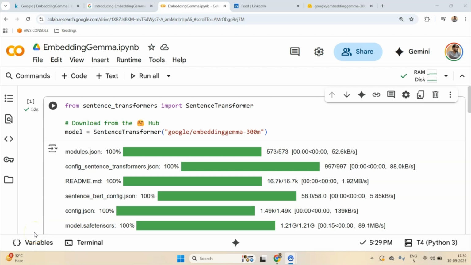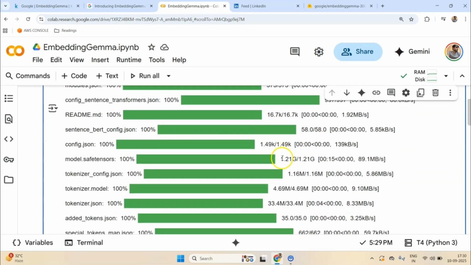So recently Google has announced a new embedding model called Embedding Gemma. It's a 300 million parameter model and it is supposed to be a mobile first embedding model. What it means is you can load this model in as little RAM as 300 megabytes, obviously using quantization. The size that it comes in is 1.2 GB, and with quantization you can decrease it even more.